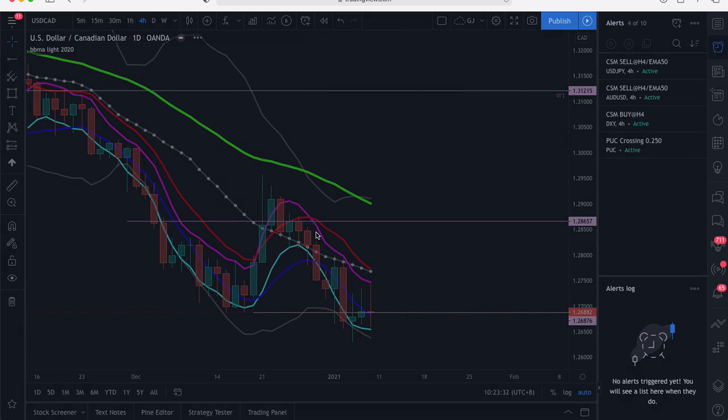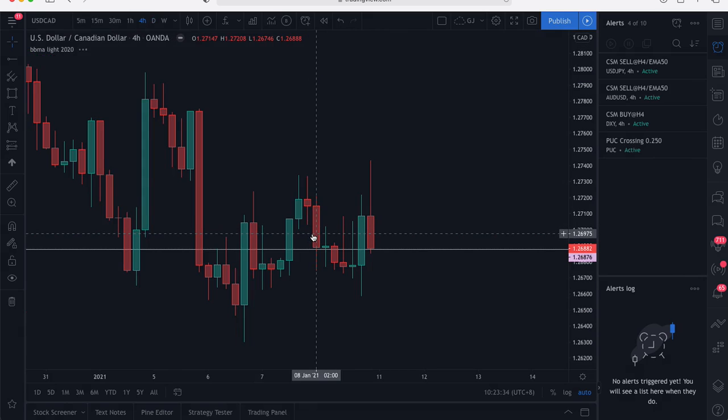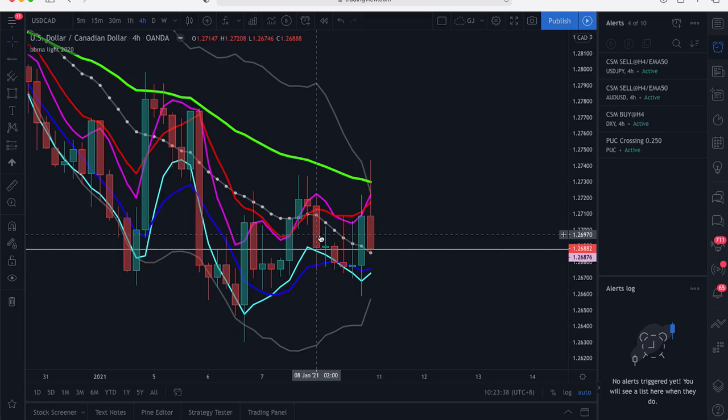H4. For H4, this is tricky because price actually made a CSAK buy, came back, made a re-entry buy, and now it came up here and made a CSAK buy, and then it came back here to make a re-entry buy.